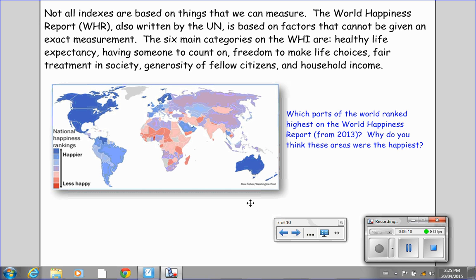So just take a look at this world map and look at the scale here. Which parts of the world rank highest on the World Happiness Report from 2013? And why do you think these areas were the happiest? Okay, we'll also talk about this in tomorrow's class.